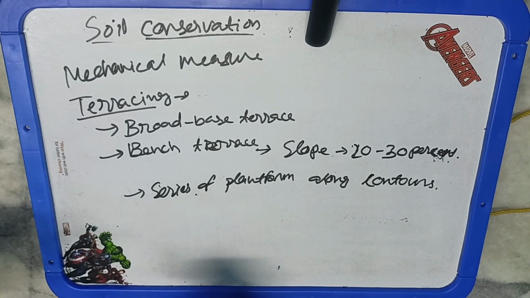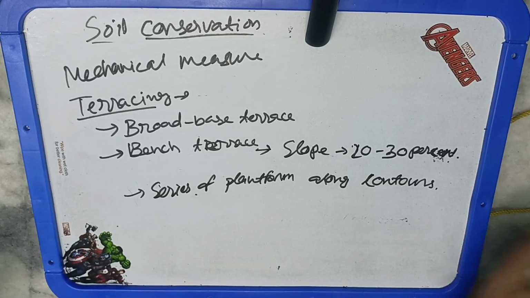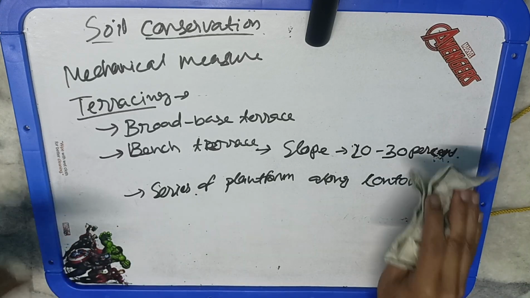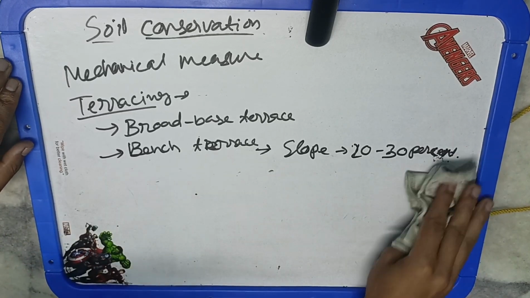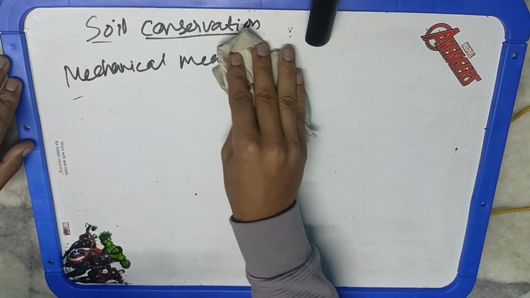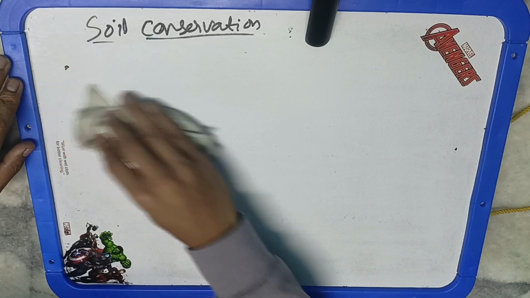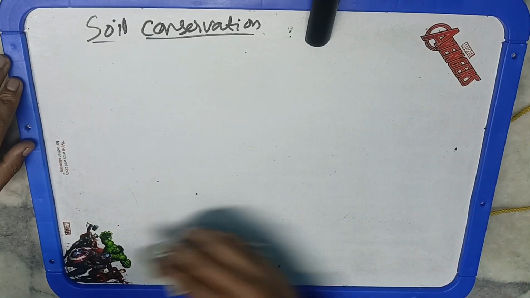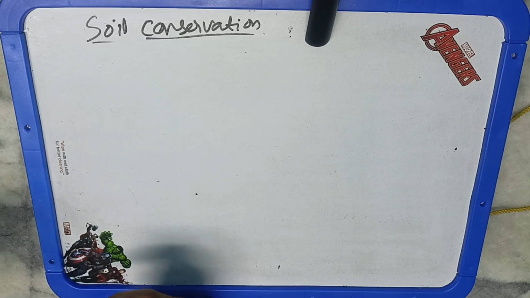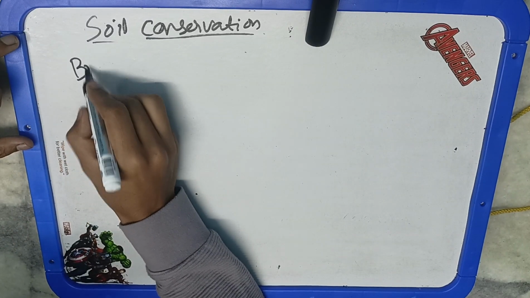Now when we talk about problematic soil management practices, if we are going to maintain the fertility status of the soil, then one of these methods is soil organisms. Soil organisms, like earthworms, basically increase the fertility status of the soil. So we can go for soil organisms. So that's all for this video.